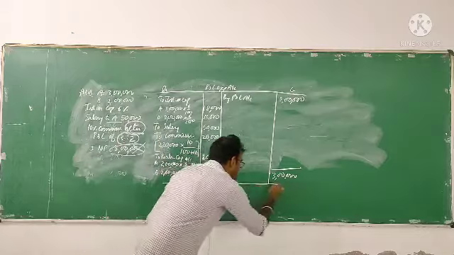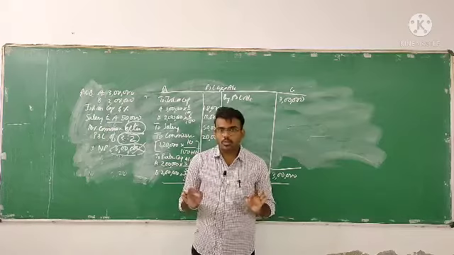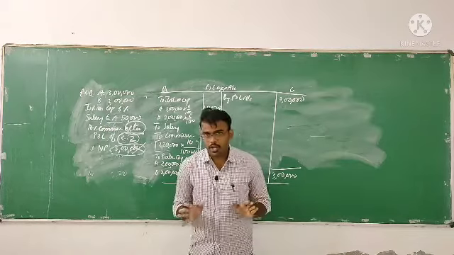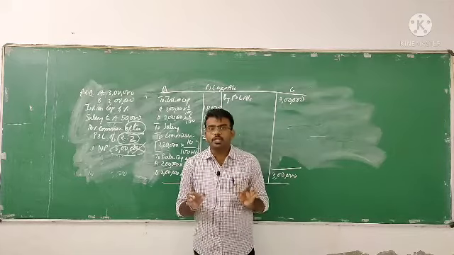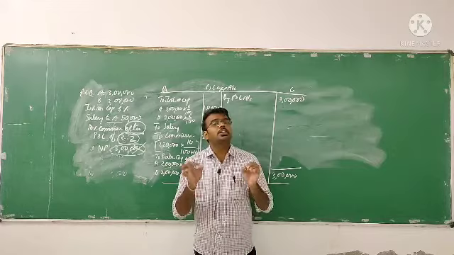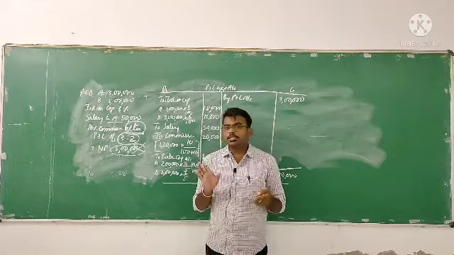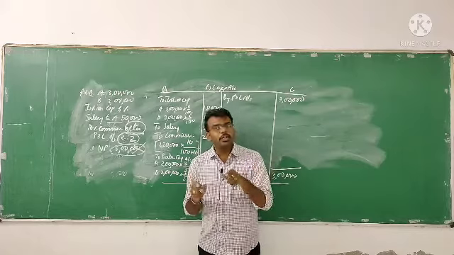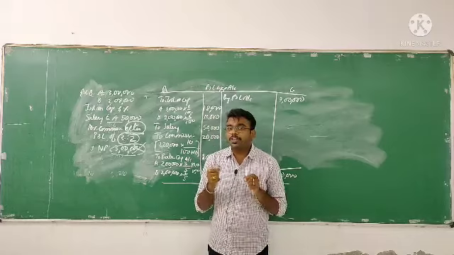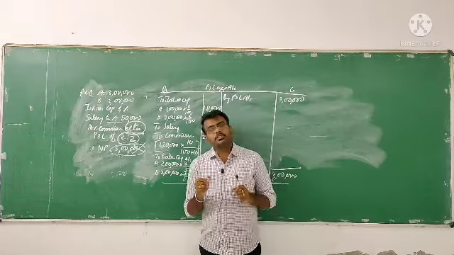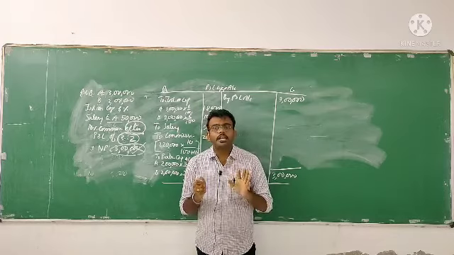So like this we have to prepare a profit and loss appropriation account. In this account, the very important thing which we have to know is charging a commission. If it is before, the formula is simple: net profit into rate of interest divided by 100. But if it is after, then it is net profit into rate of interest divided by 100 plus rate of interest.